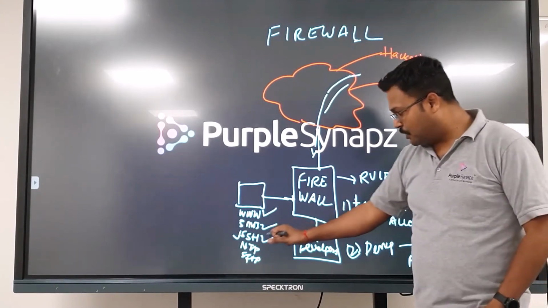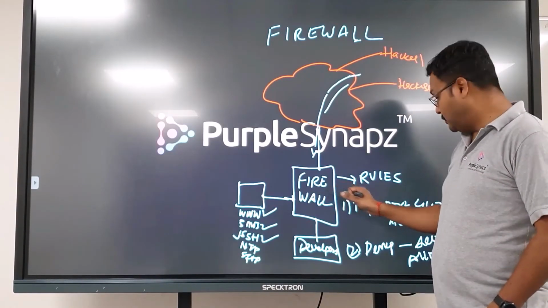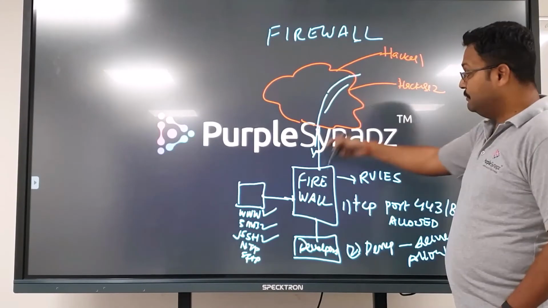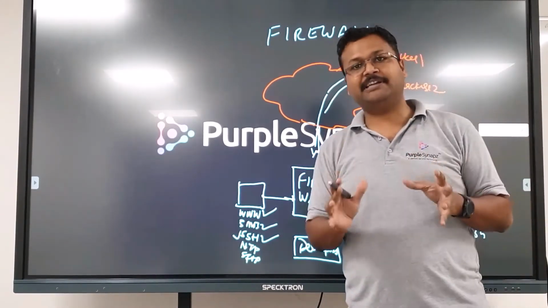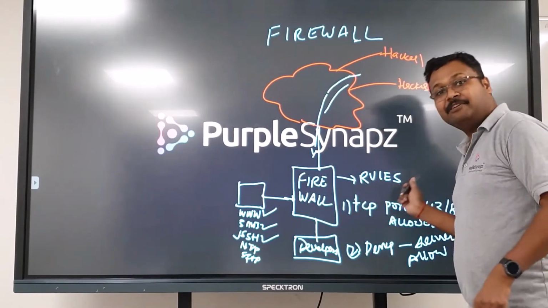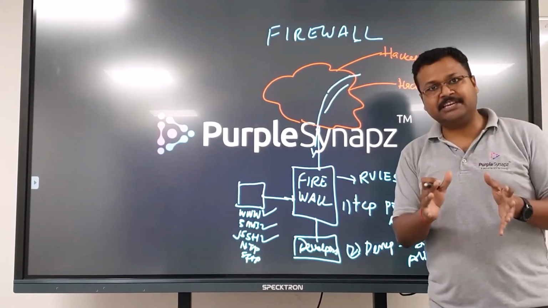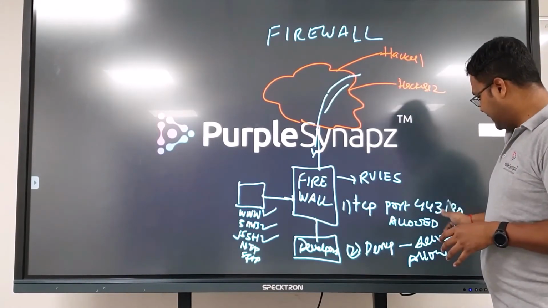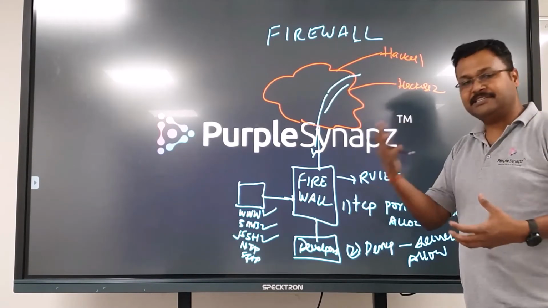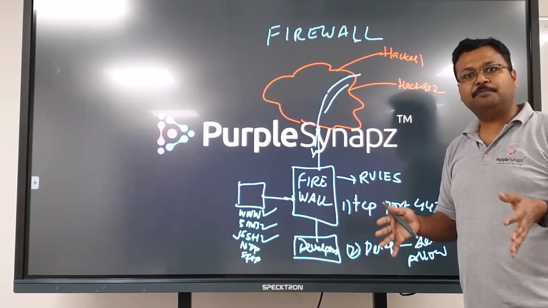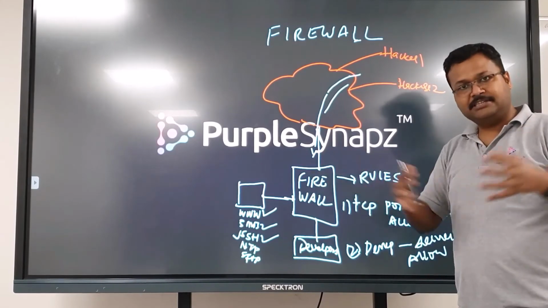So just imagine a small or weak password on the server and on your firewall. If you don't have that firewall, you don't control this port, people will be able to access that particular information. The very first and fundamental level of security is provided by the firewall. Firewall provides a network level security to you. So who is the source, who is the destination, and what are the ports which should be allowed. Port means services like SSH, SMB, HTTP, HTTPS, SMTP. These are all the popular ports. NTP. These are all the ports on which all this internet working works, right?